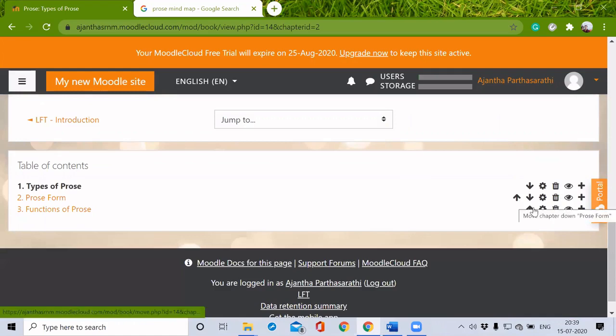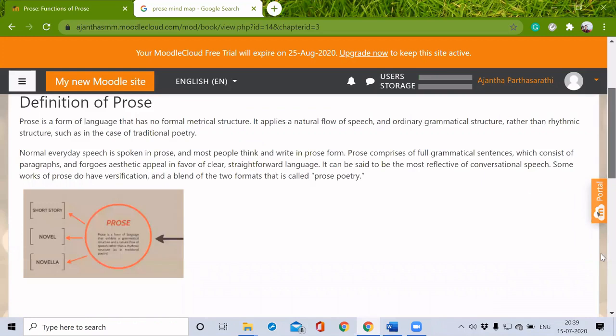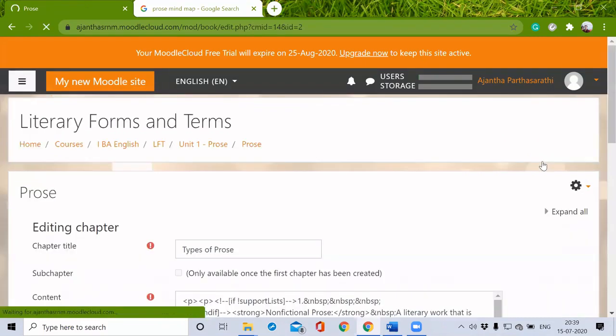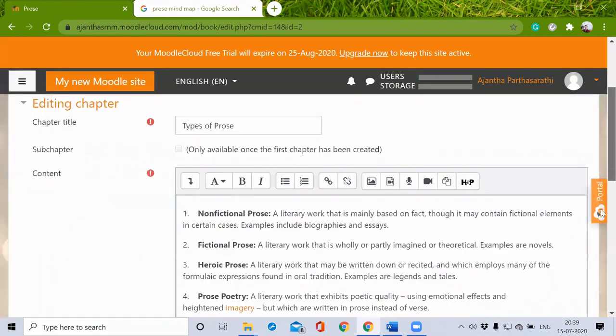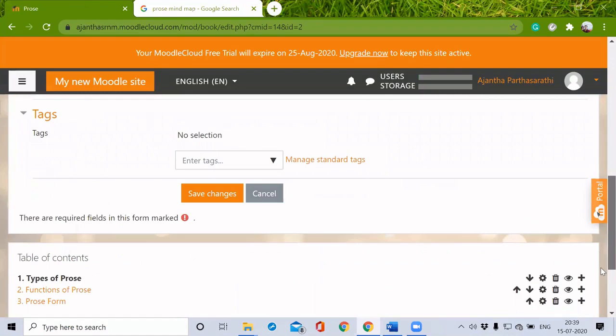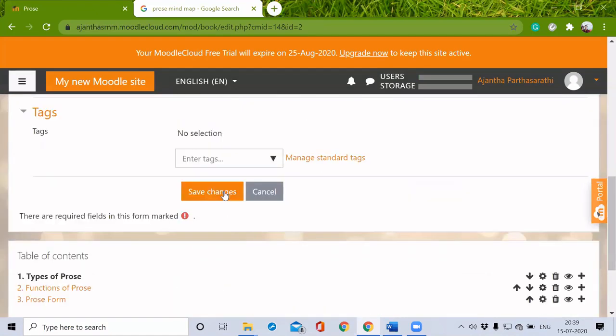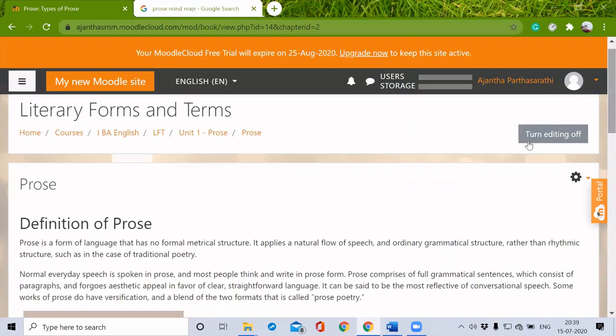The same way we can move any chapters, so we can sequence them in the order as we wish. And if I do not want to keep this here, I can delete it. And if I want to edit this chapter, I can edit it again. Fine, we are done with this. Just turn the editing off.